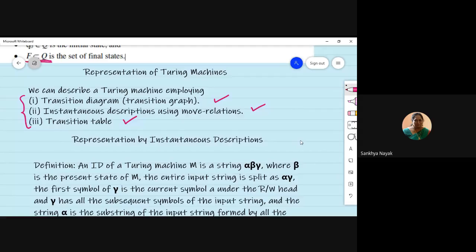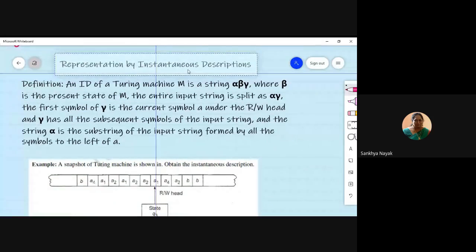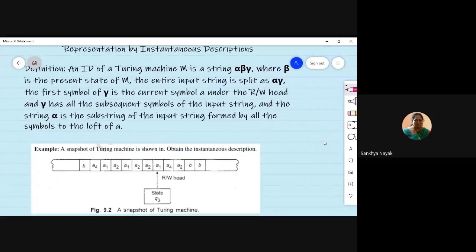Let us take the first one, representation by an instantaneous description. Okay, so it's easy. Let us say the initial ID of the Turing machine M is alpha, beta, gamma. So beta is the present state. And the input can be split into alpha and gamma.